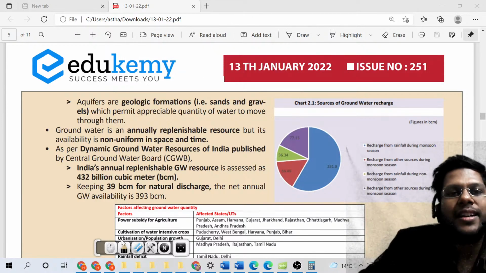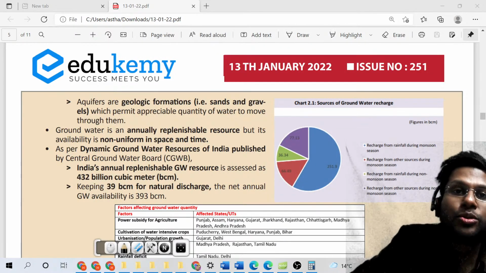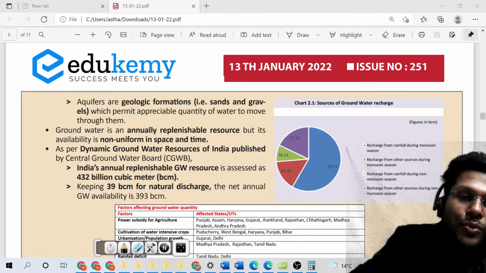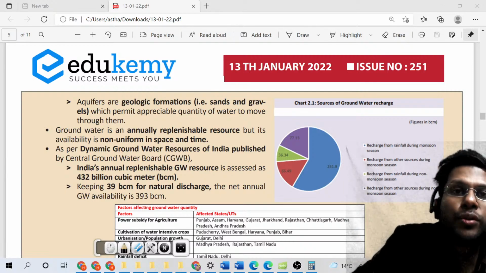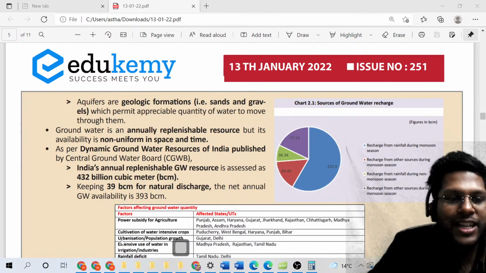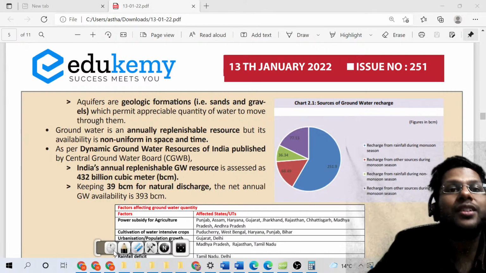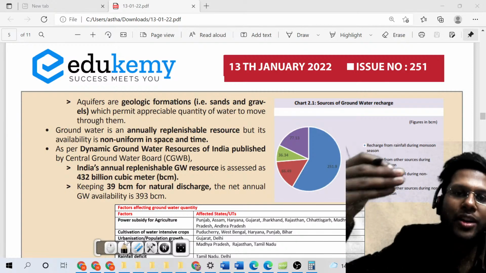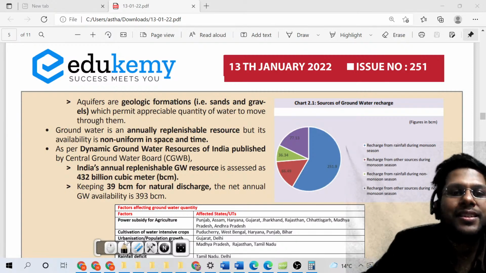This is important to understand, but you will be surprised to know that there are places where the exploitation of water is happening more than the recharge of water. There are 8 states where this is happening, and this is causing water stress in those places. The water table has naturally decreased at those places, right?